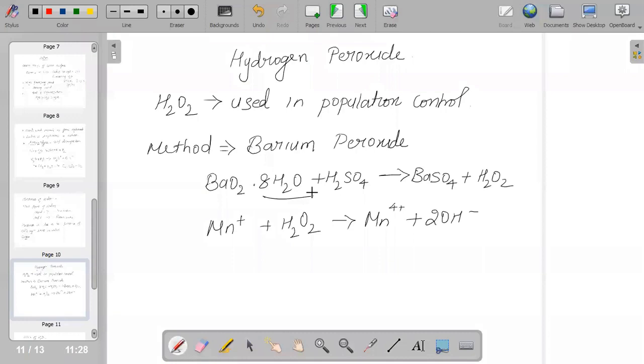But when we talk about the physical properties, in pure state it is a colorless liquid, and it is miscible with water in all proportions, and it will form a hydrate.